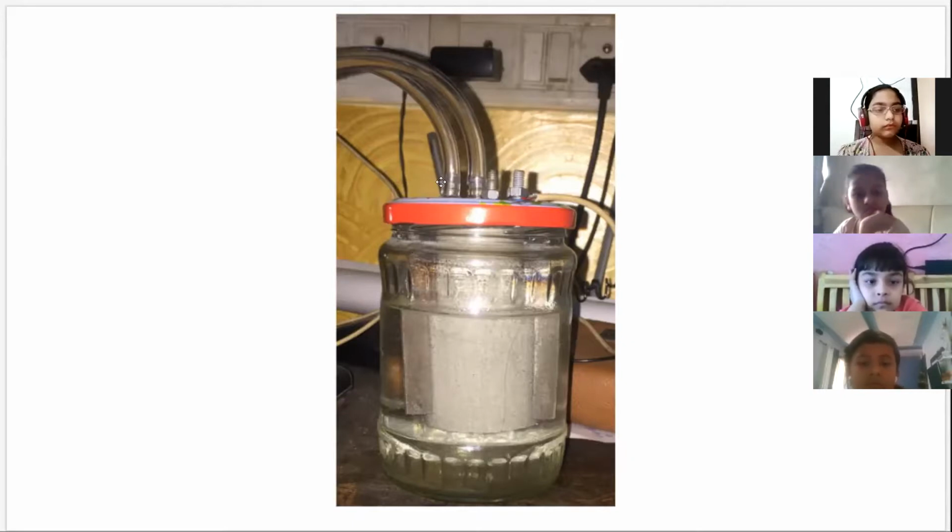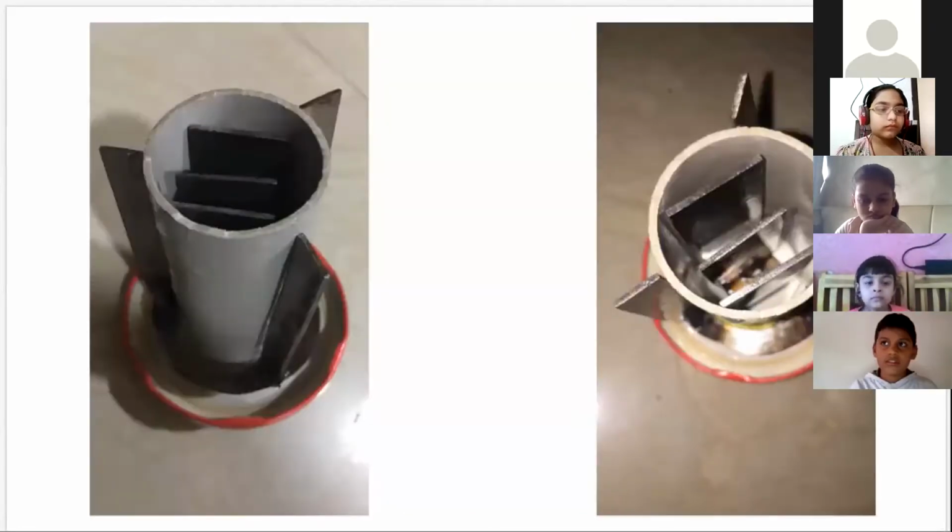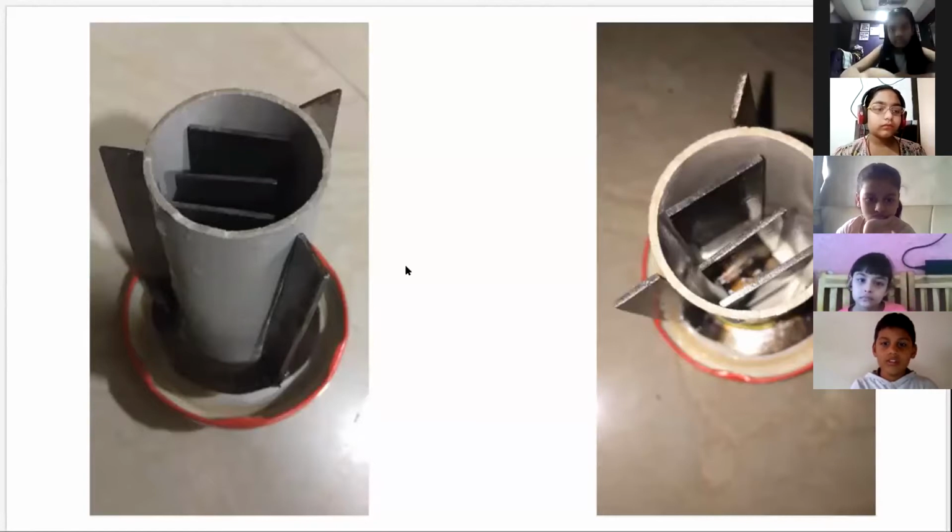So the oxygen is collected by this tube, and inside this chamber, that is the plastic pipe, hydrogen is generated and extracted.